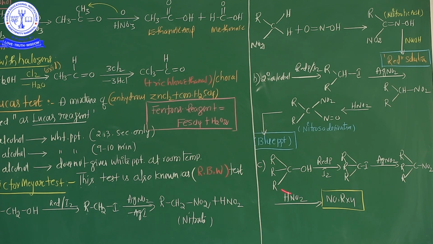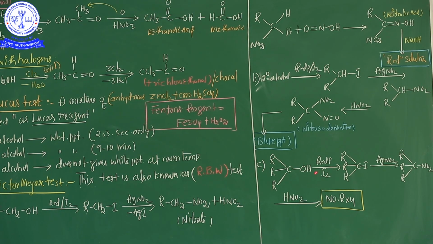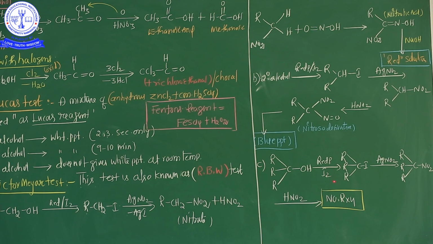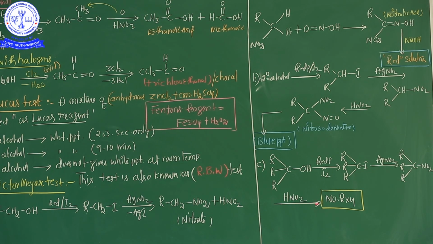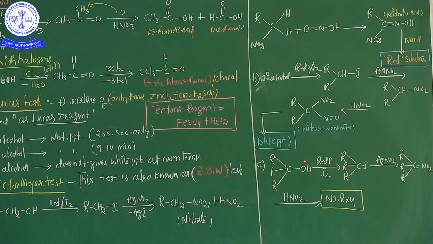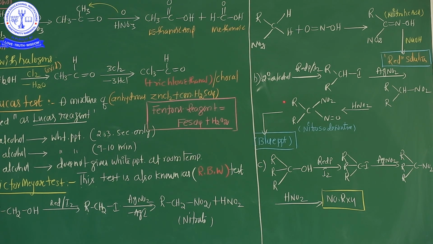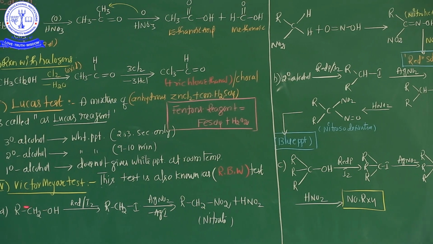But 3 degree alcohol, these are the 3 degree alcohols. 3 degree alcohol, very important point, the solution remains colorless. Here 3 degree alcohol does not give any kind of colored solution. It means 3 degree alcohol never responds to the Victor-Meyer test. If the same process goes on in the 3 degree alcohol, after the final combination with sodium hydroxide there is no color inside the test tube. It is a confirmation test of the 3 degree alcohol. So color does not exist. These are the confirmation tests of the 1 degree, 2 degree and 3 degree alcohols in case of the Victor-Meyer test.